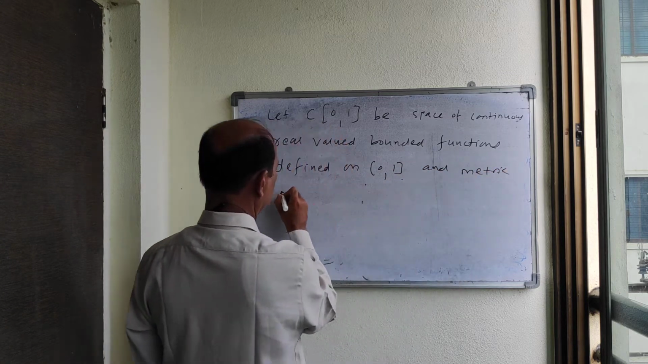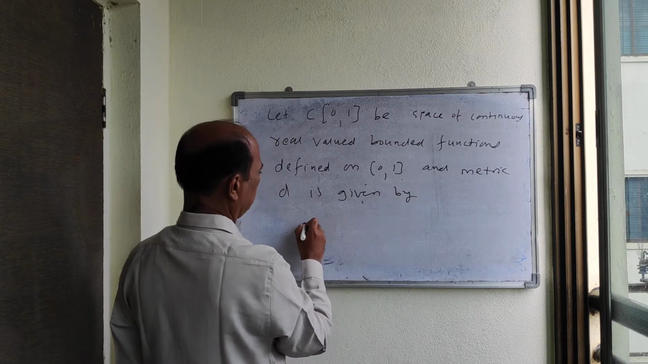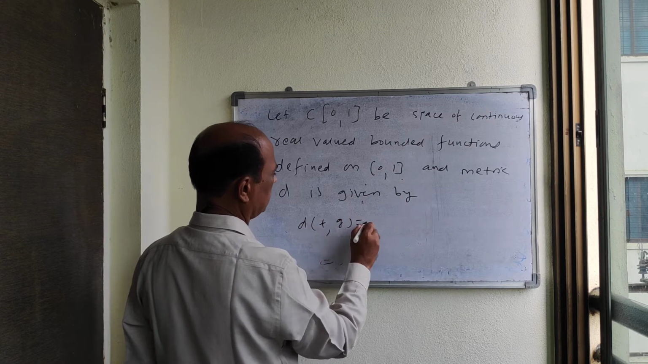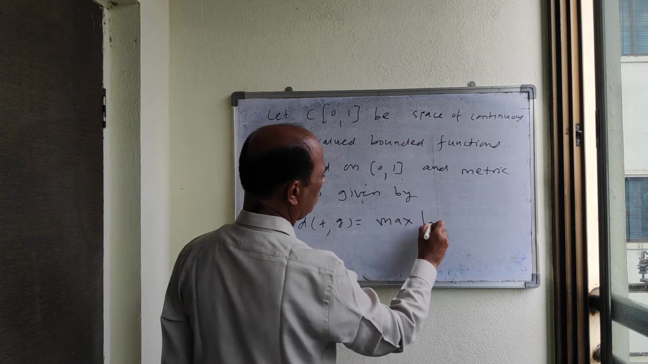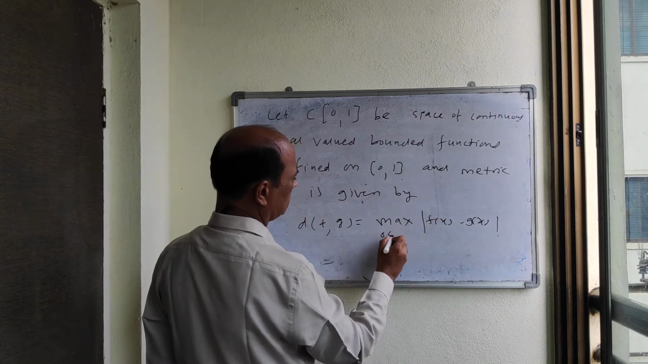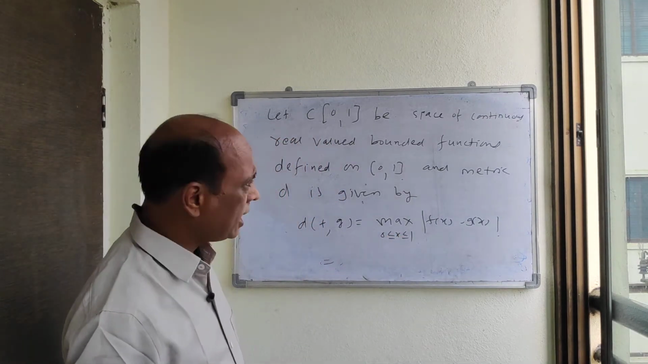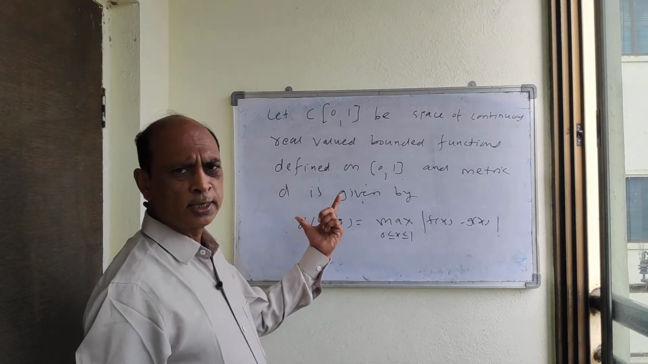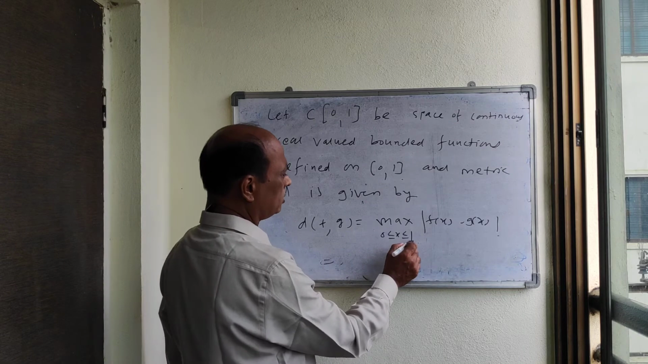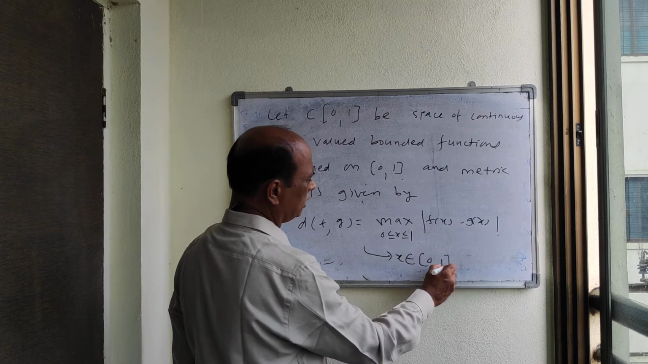and the metric d is given by d(f, g) equal to the maximum of mod f(x) minus g(x), where 0 is less than or equal to x less than or equal to 1. Then we have to prove that this C[0, 1] is a complete metric space. Here 0 less than or equal to x less than or equal to 1 means that x belongs to the closed interval [0, 1].